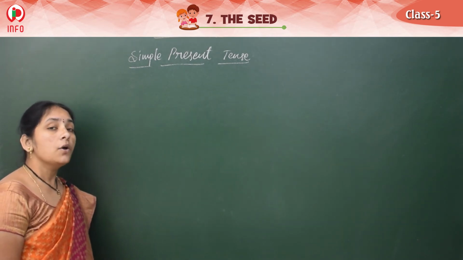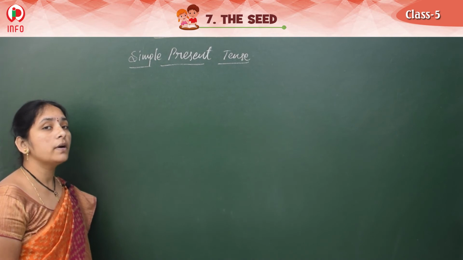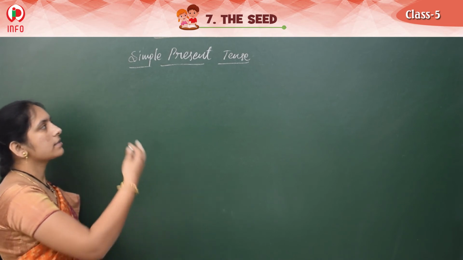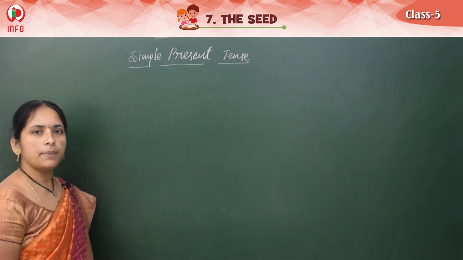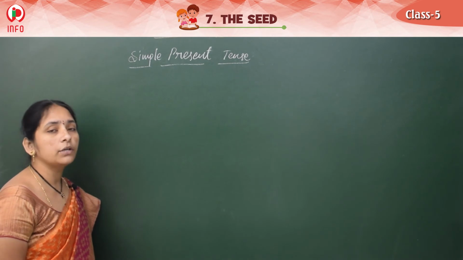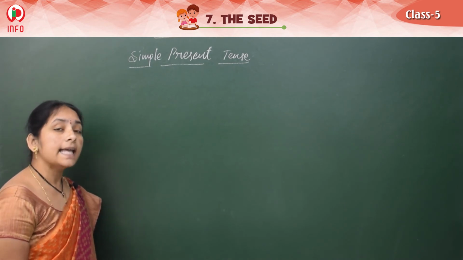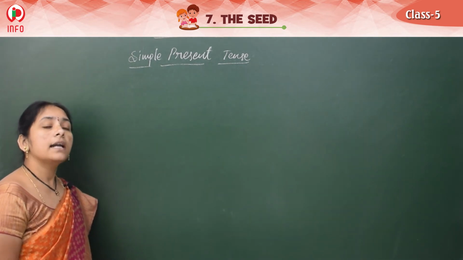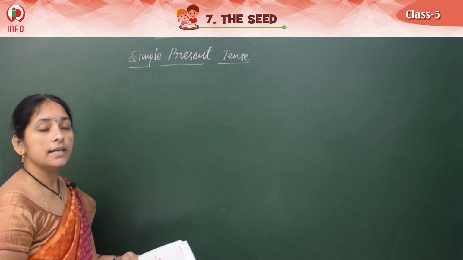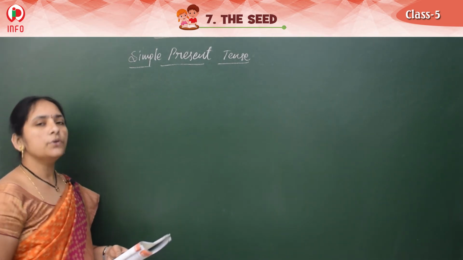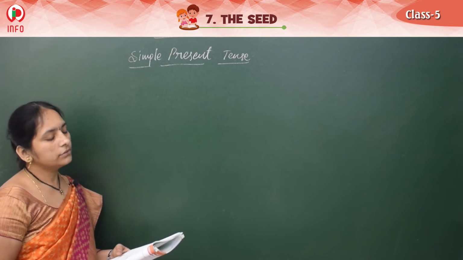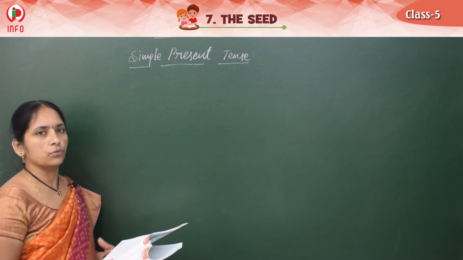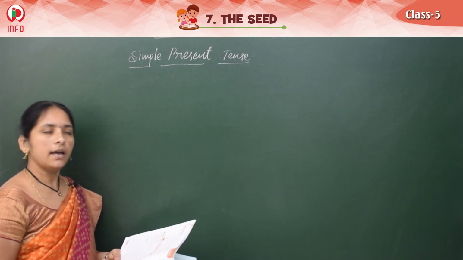And one more is which never change, universal truths. Facts never change, those also we write in the simple present tense. Which are the actions we do? Actions means daily, regular works, that we write in the simple present tense. And anything that never changes, universal truths, facts, those also we write in simple present, which are always true. Those are called universal truths or facts.